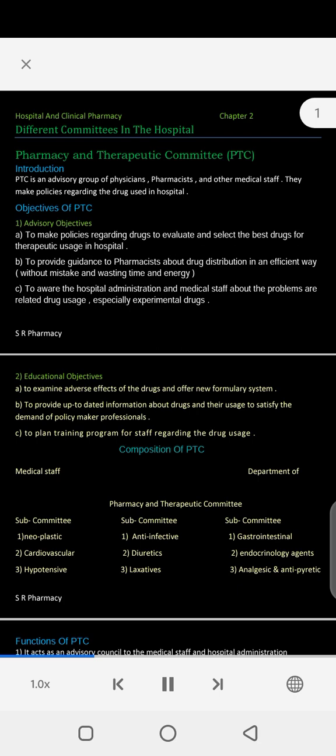Composition of PTC. Medical staff. Department of Pharmacy and Therapeutic Committee. Subcommittees. 1. Neoplastic. 1. Anti-infective. 1. Gastrointestinal. 2. Cardiovascular. 2. Diuretics. 2. Endocrinology agents. 3. Hypotensive. 3. Laxatives. 3. Analgesic and antipyretic.